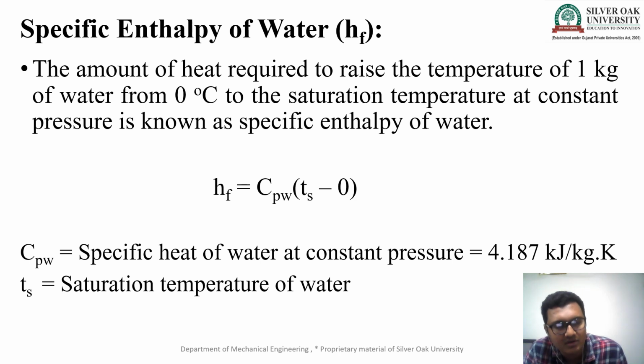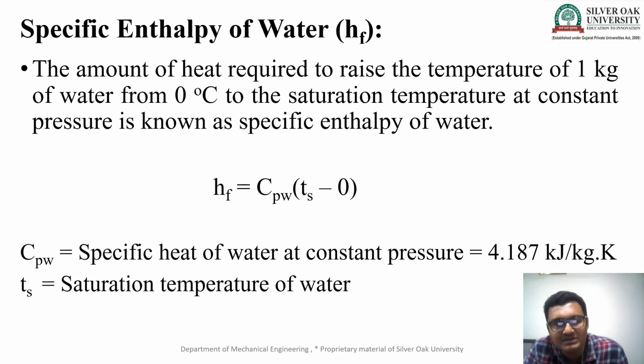Now we write down the mathematical equation. hf stands for the specific enthalpy of water, equal to Cpw. What is Cpw? The specific heat of water at constant pressure. The value of specific heat of water is constant, 4.187 kilojoule per kg Kelvin, into Ts minus 0.